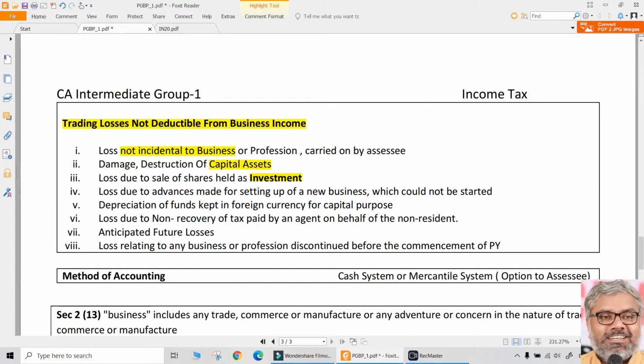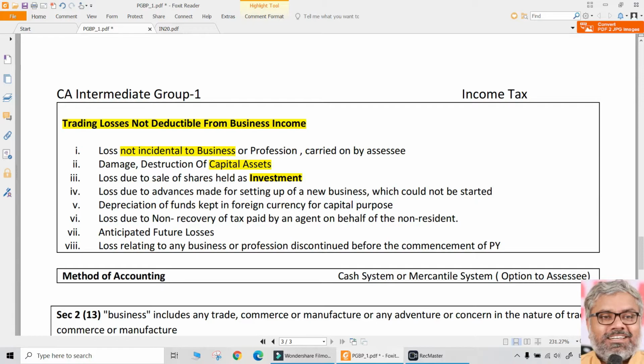Whether a particular asset falls under PGBP or capital gains does not depend upon the name of the asset. It depends upon the nature of the asset. If it's a building, how do you know whether it is a capital asset or not? We don't know. Maybe it is stock in trade. For a real estate dealer, for a developer, it is only stock in trade. Same way, shares: it is possible as investment, it is possible to be stock in trade also. Jewelry normally could be a normal capital asset. But for a jewelry dealer, is it a capital asset? No. For him it is stock in trade.